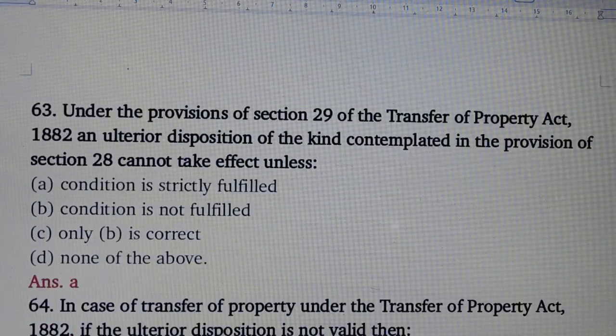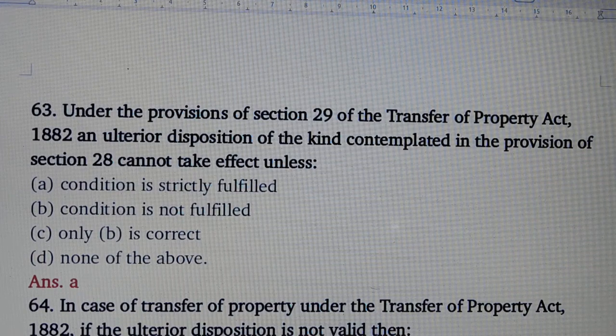Question number 63. Under the provision of section 29 of the Transfer of Property Act, an ulterior disposition of the kind contemplated in the provision of section 28 cannot take effect unless. Answer is option number A, condition is strictly fulfilled.